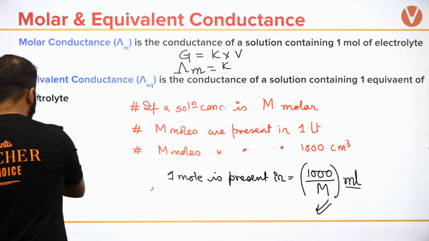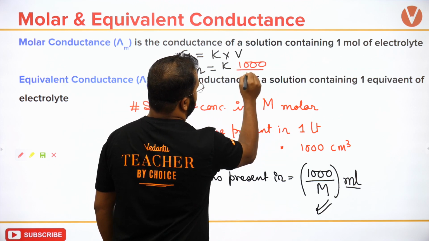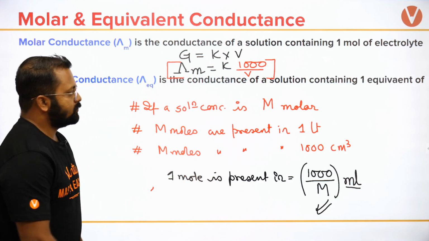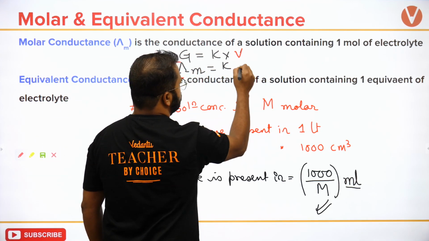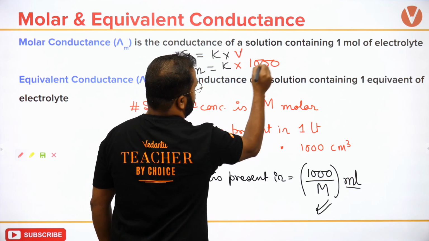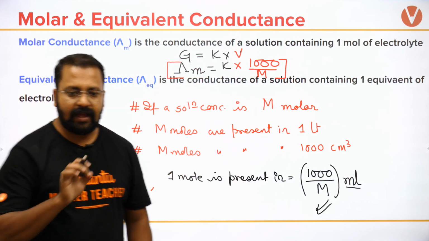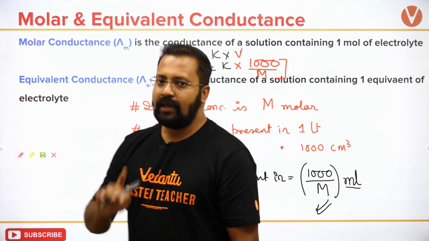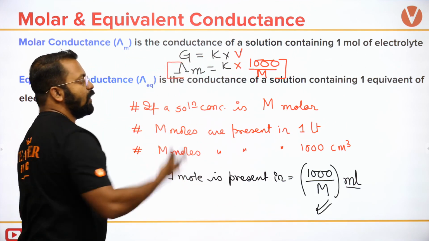This will be 1000 upon m. So this is the expression that I have to work with. 1000 upon m is the volume which will have a certain molar conductance.